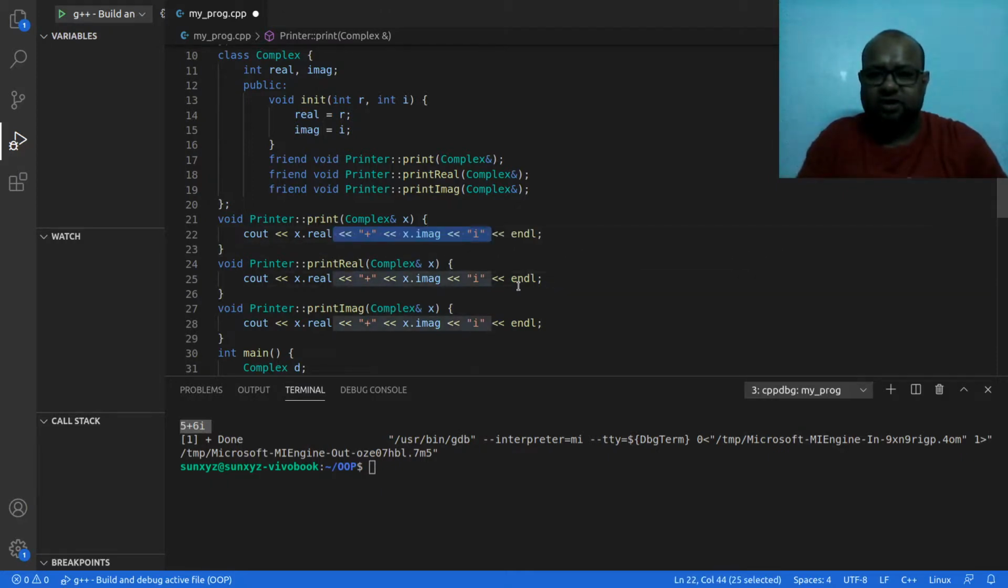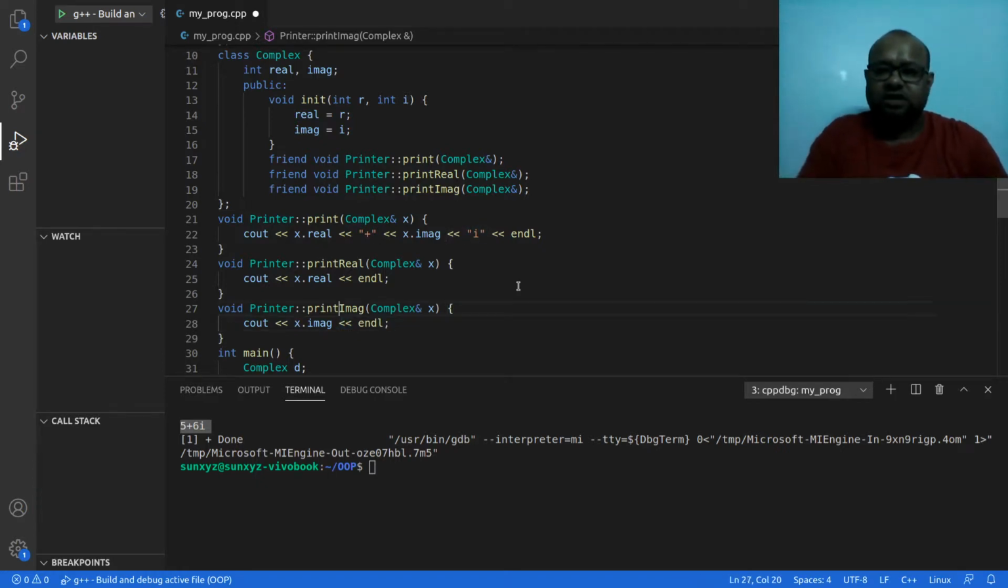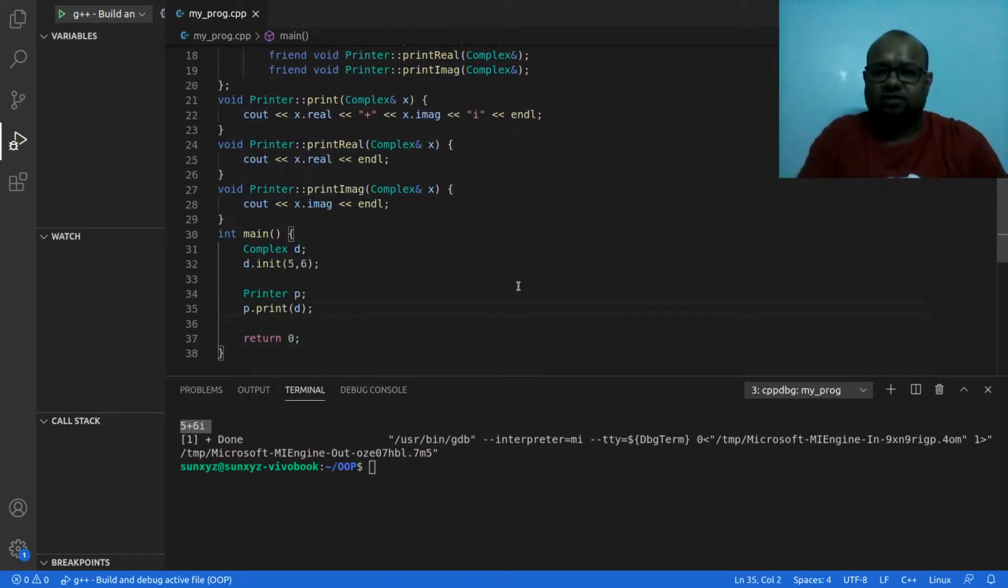Sorry, that is not print real, this is print real. In print real I am going to print the real component of the imaginary number, and in print imaginary I am going to print just the imaginary component of the imaginary number. Alright, so these are the three methods that I have, and let me call all of them one by one.